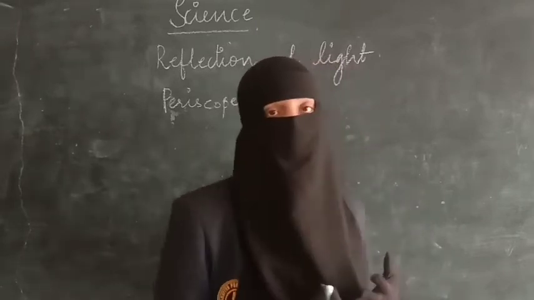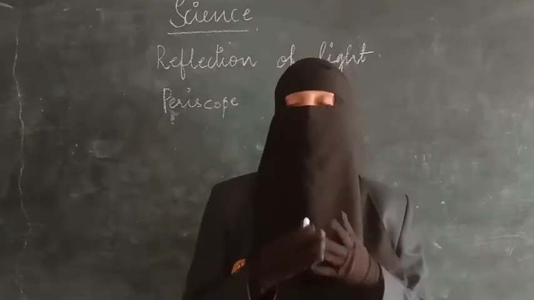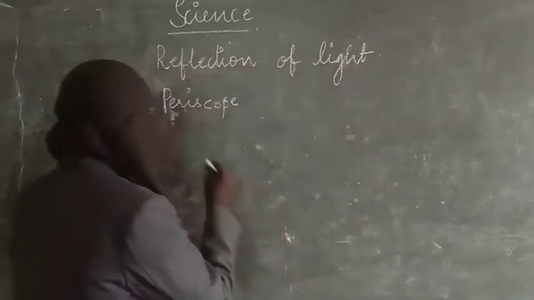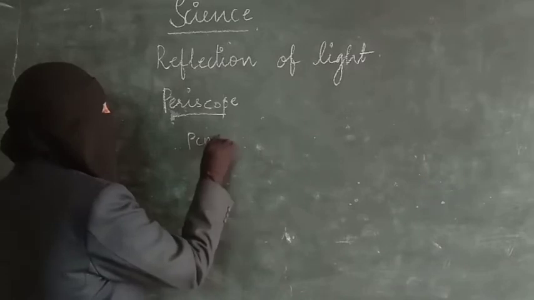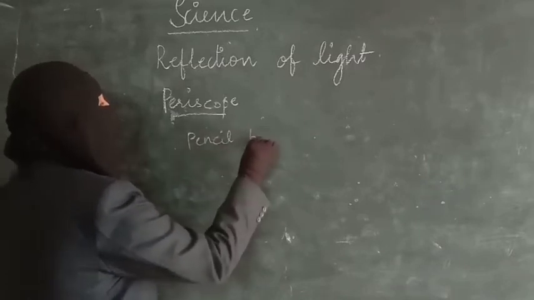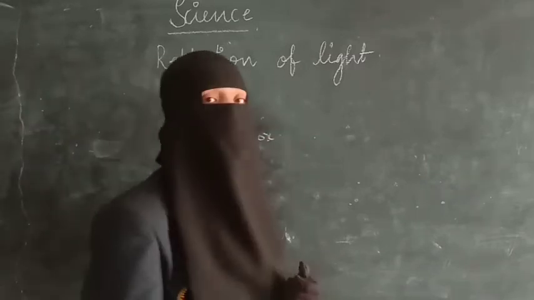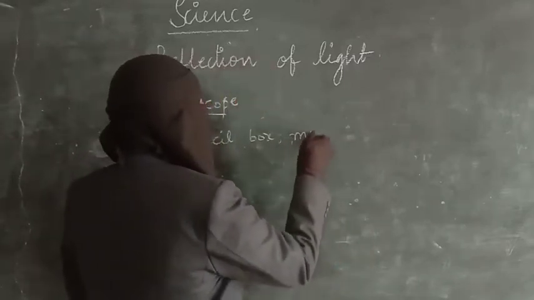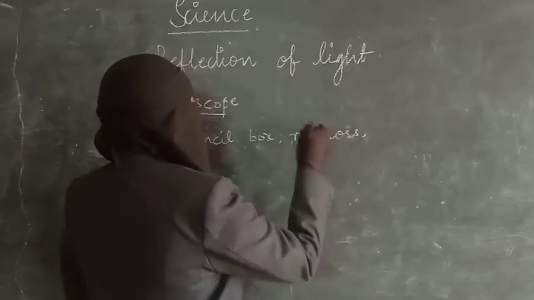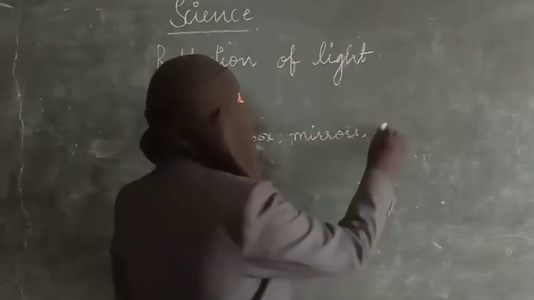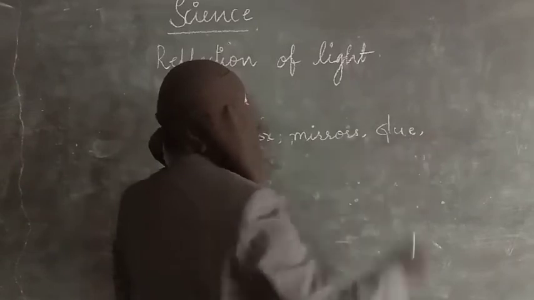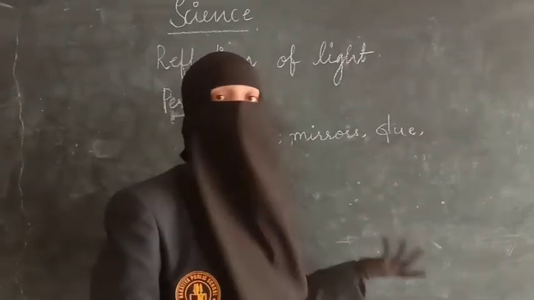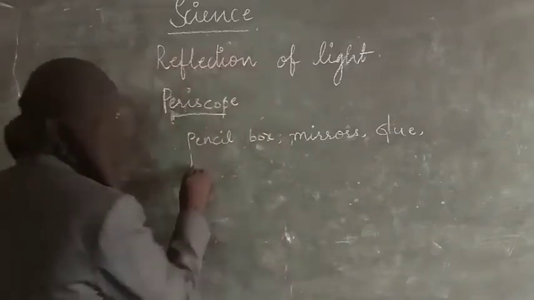So how do we make this periscope? To make a periscope we need some materials. The materials required are an agarbatti box, or incense stick box, or a pencil box, and two mirrors. You also need glue or wax. You can melt wax, or if not, take glue or Fevicol, as you wish. And a blade, pencil, and scale.